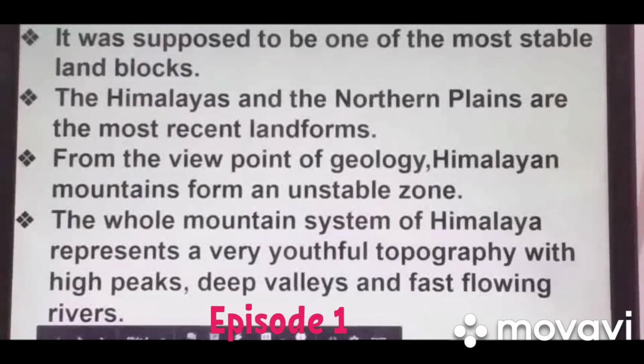Most of the rivers originate from the Himalayan mountains, like Ganga, Yamuna, Indus. You have heard about Brahmaputra. All these rivers are Himalayan rivers and originate from this mountain itself. All these rivers are perennial, and throughout the year they flow with high speed.